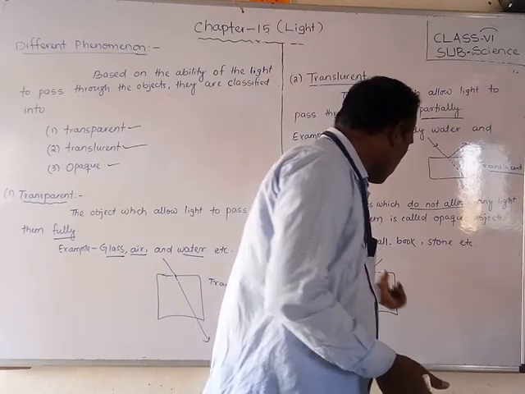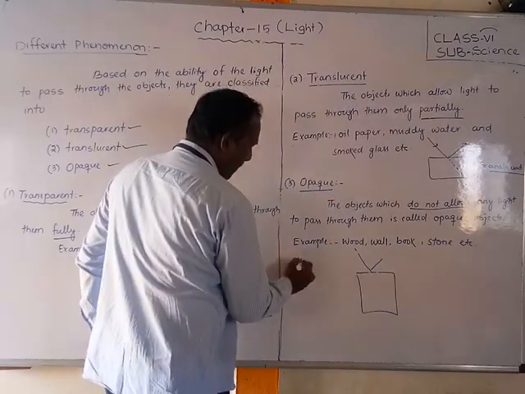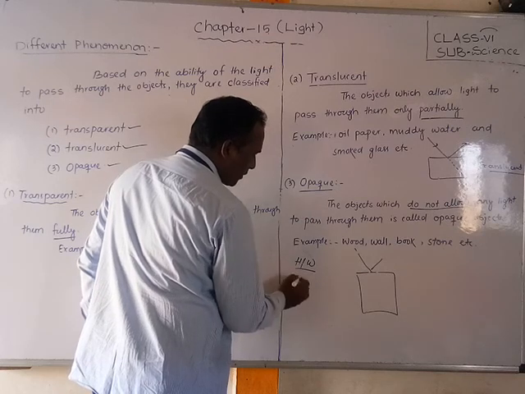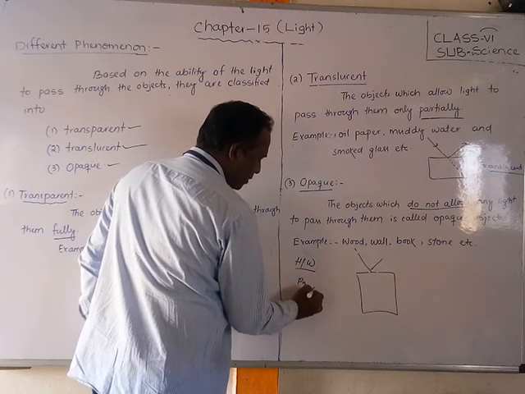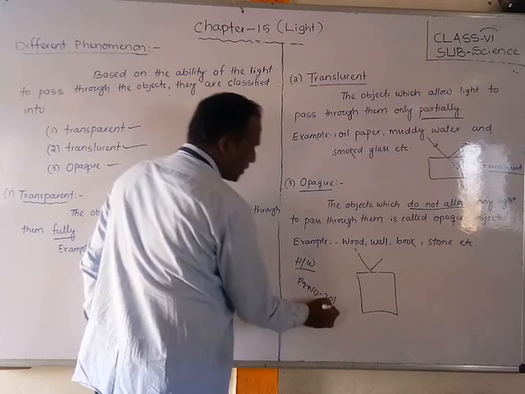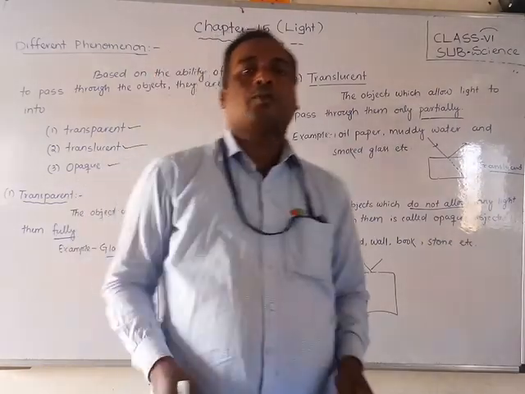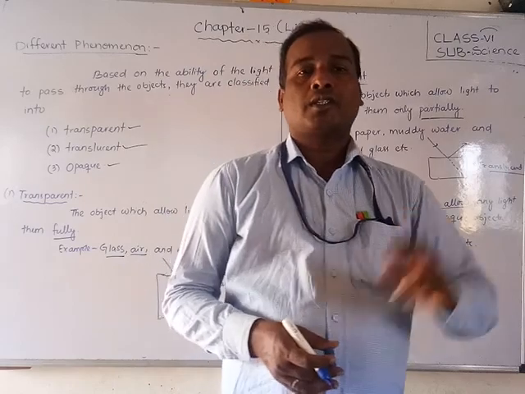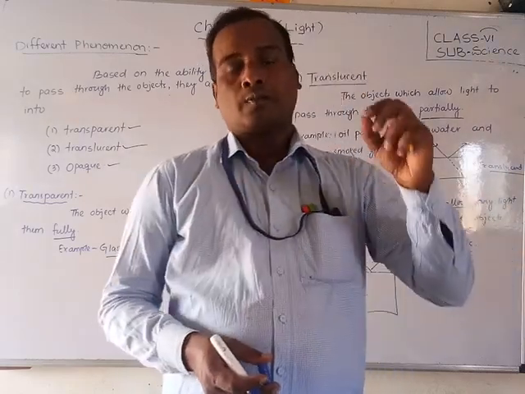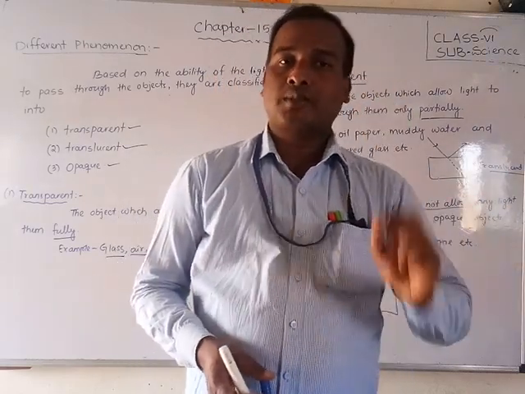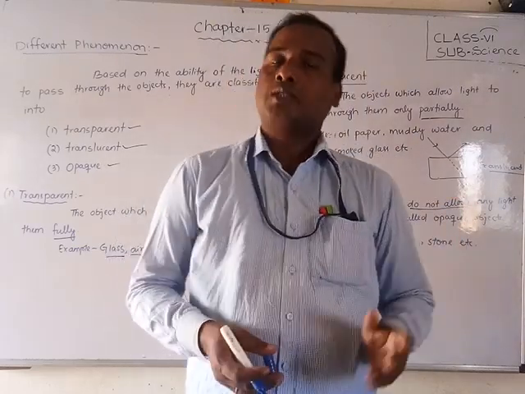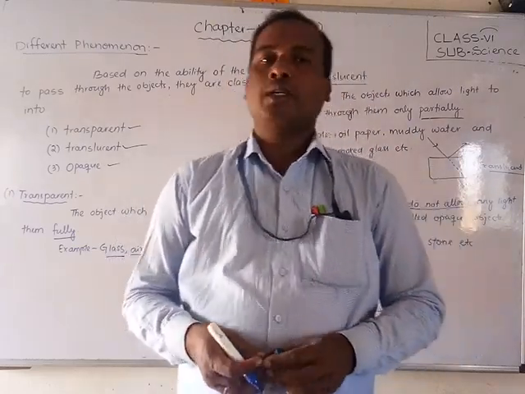Friends, in your textbook you can also do this for homework. In your textbook, page number 201, there is one table. There are many examples given, and you have to identify whether each is translucent, transparent, or opaque. You have to write against those objects and send it to me on WhatsApp.